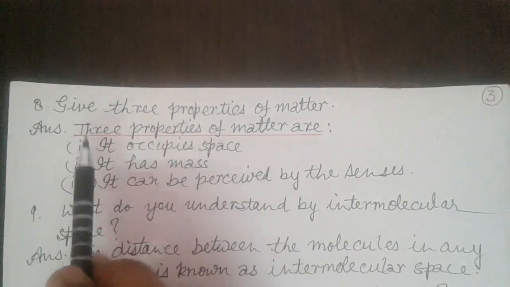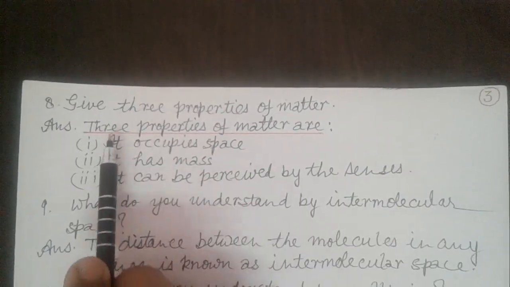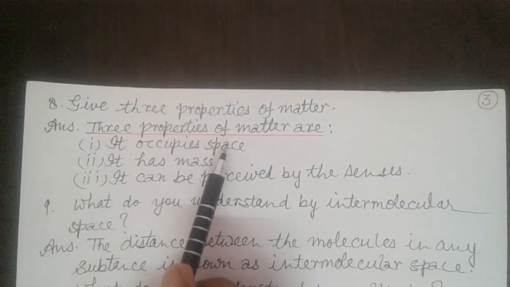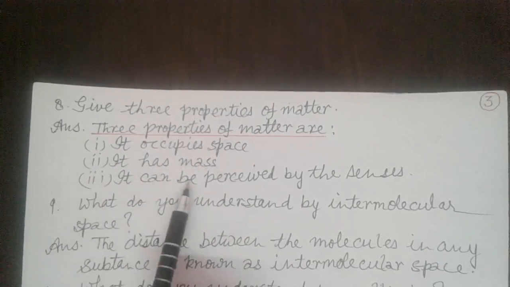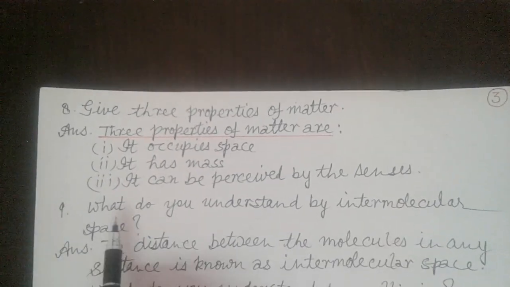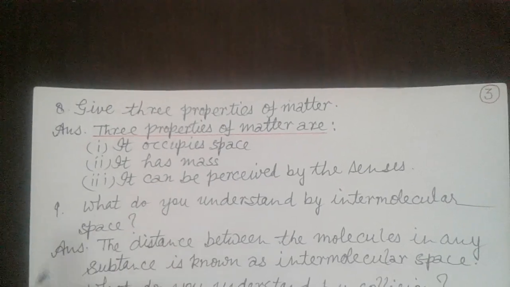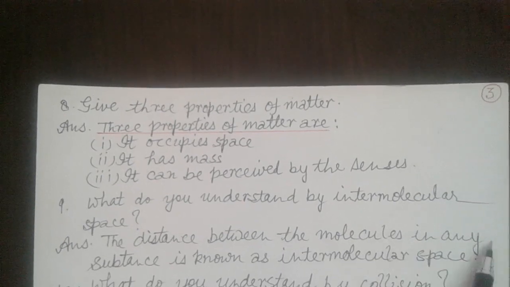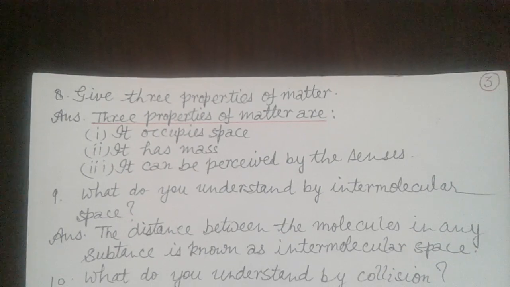Now question 8, give 3 properties of matter. Answer, 3 properties of matter are, first, it occupies space. Second, it has mass. Third, it can be perceived by the senses. Now question 9. What do you understand by intermolecular space? Answer is, the distance between the molecules in any substance is known as intermolecular space.